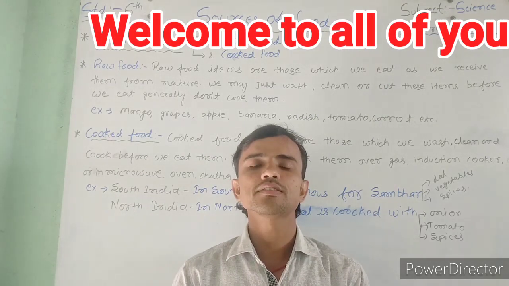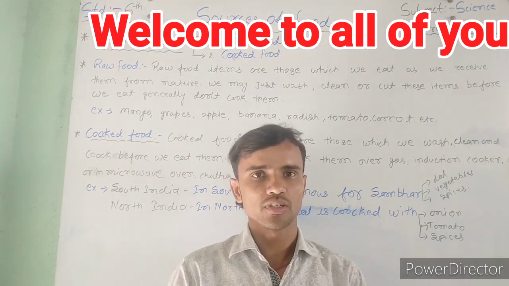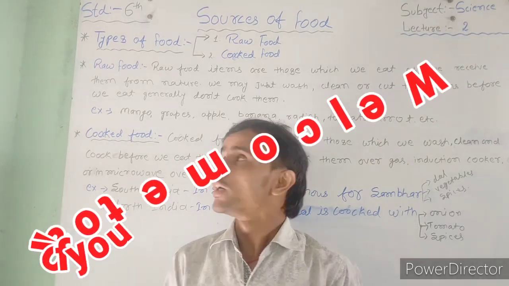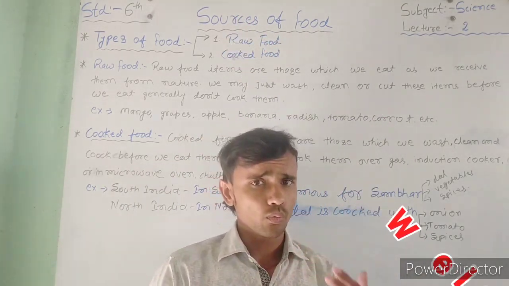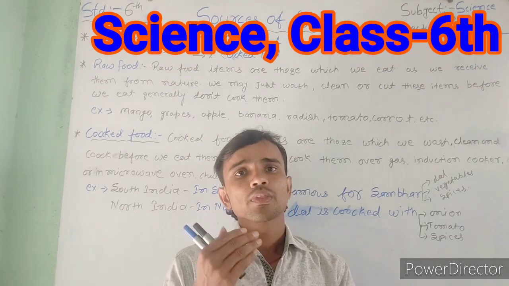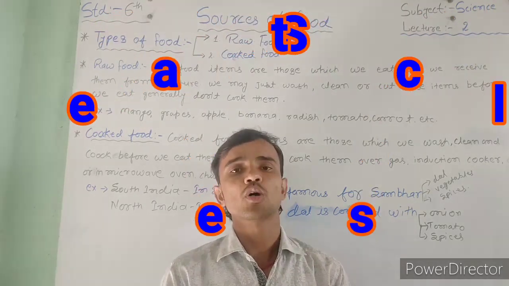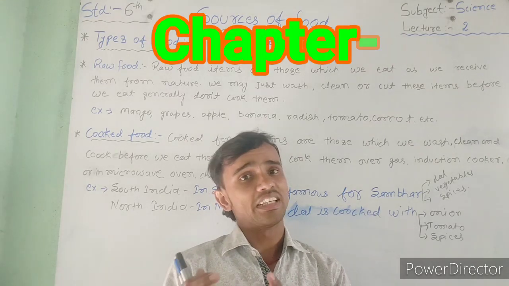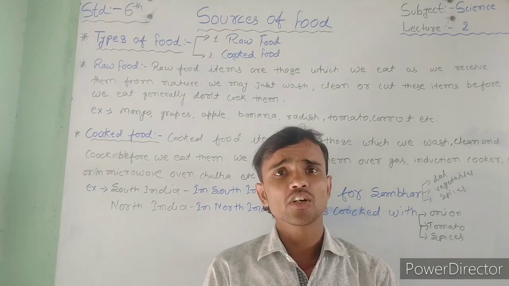My dear students, you also know that before this class we discussed our first chapter of Science, Class 6, Food. It means sources of food. When we started our first class, I taught you what food is. Today we will discuss the sources of food, it means types of food and another part. So firstly, let us start our class.